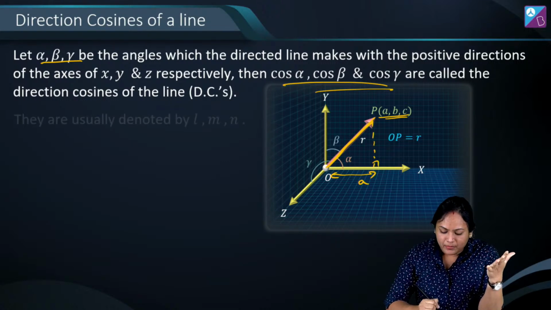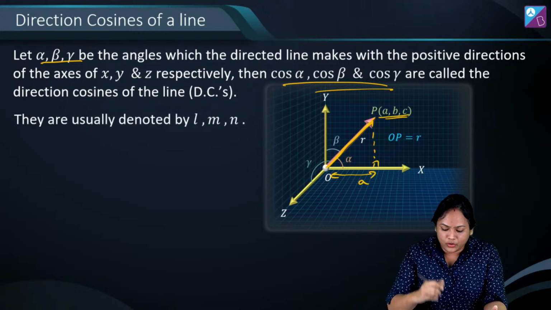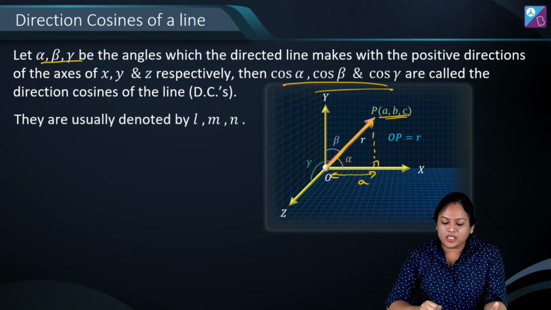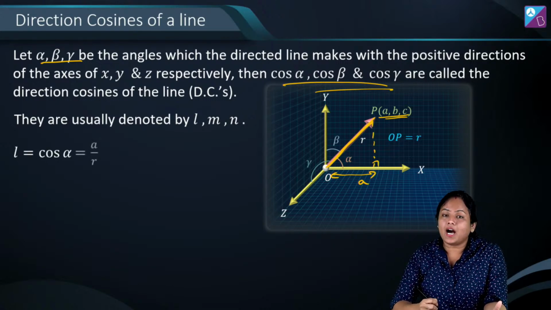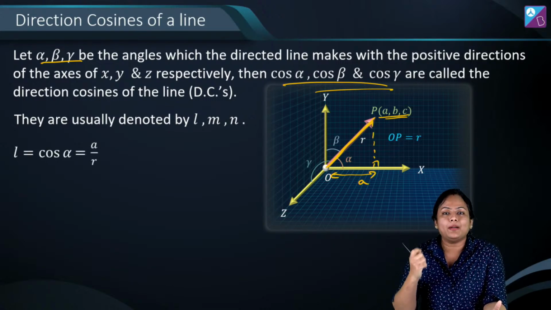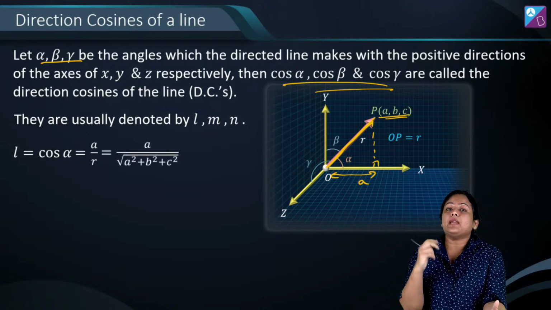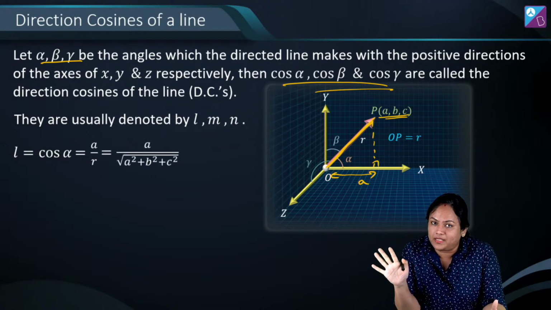ठीक है. तो हमारा जो cos alpha की वैल्यू होगा that will be a by r. cos alpha को हम L से डिनोट करेंगे. So L will be a by r and r is just distance between origin and point P. So that is going to become a by root over a square plus b square plus c square.